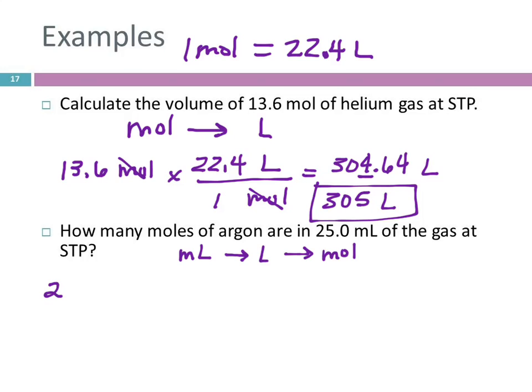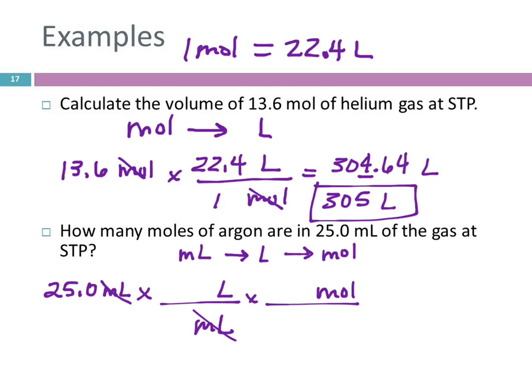So 25.0 milliliters. This time I've got 2 arrows, 2 conversion factors, unit factors. Our path is milliliters to liters to moles. And then we take this unit, and that comes into the denominator, and then liters comes down here. All the units work out. Units first, then numbers.